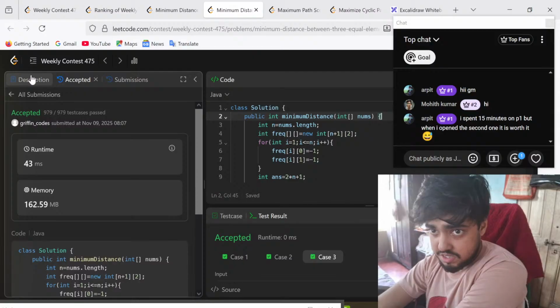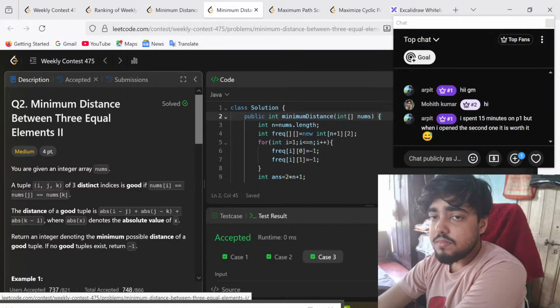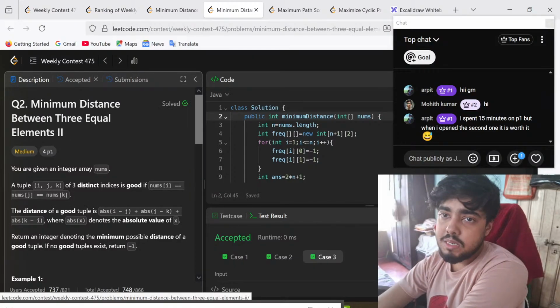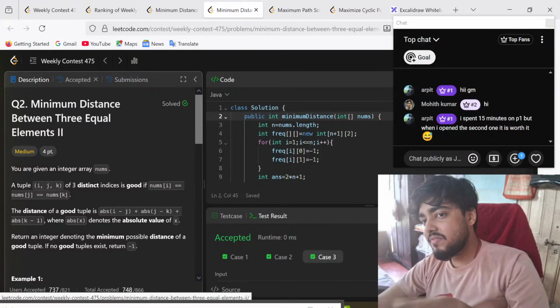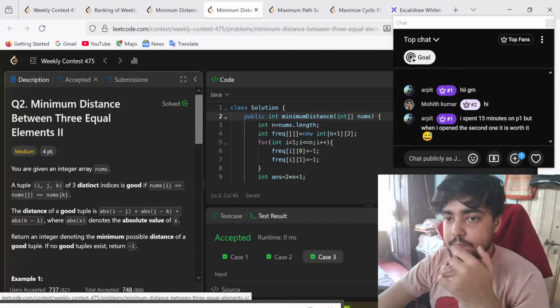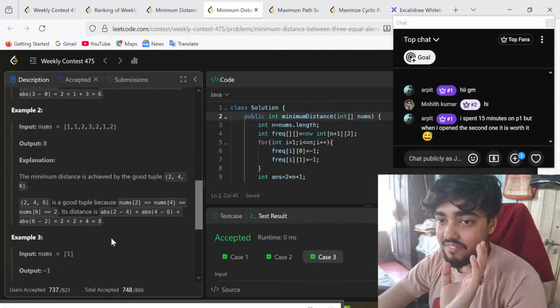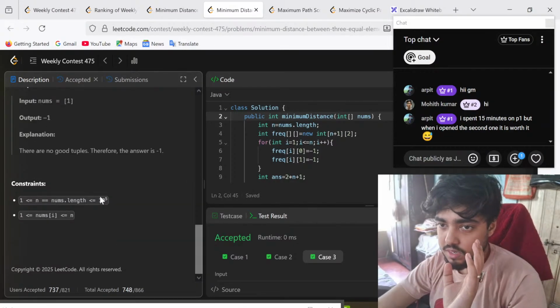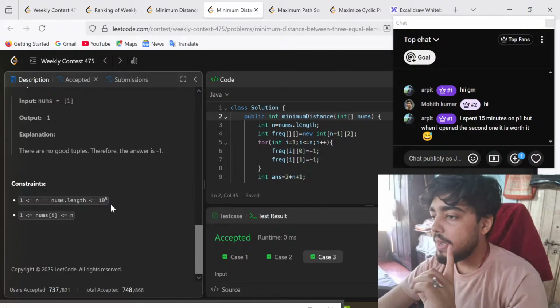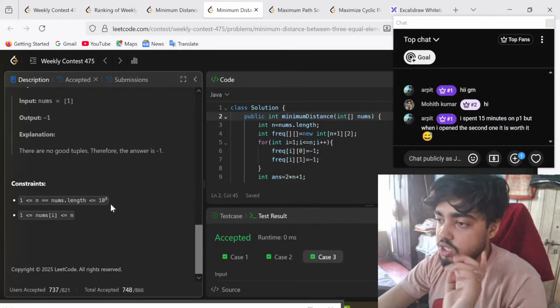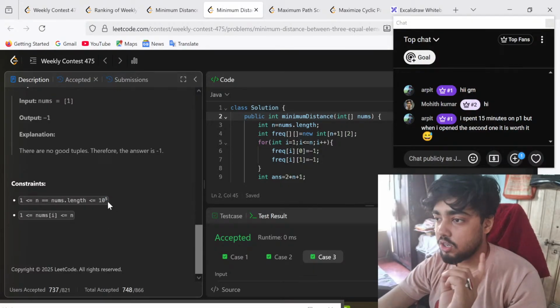The second question: minimum distance between the three equal elements, part 2. It is very similar to the previous question. What happens here is just that the constants have increased. Now it is 10 to the 5, so big O n squared is not a solution over here.